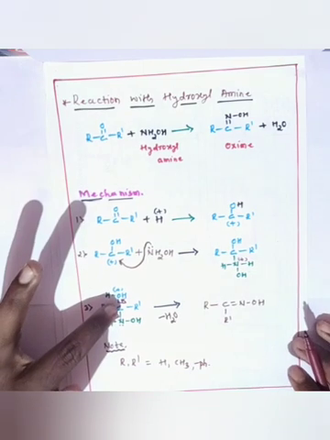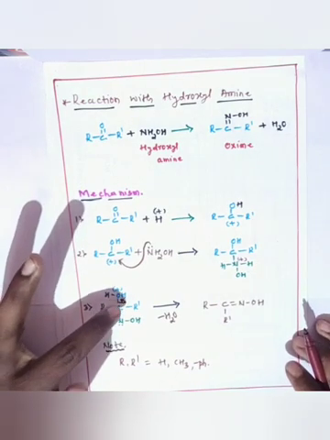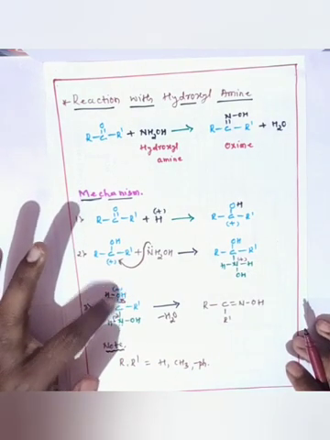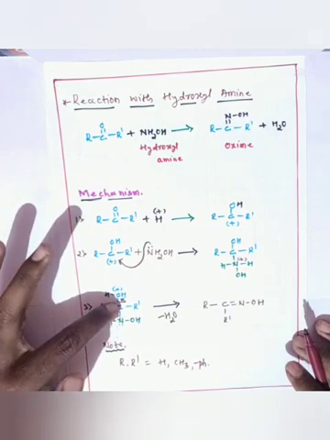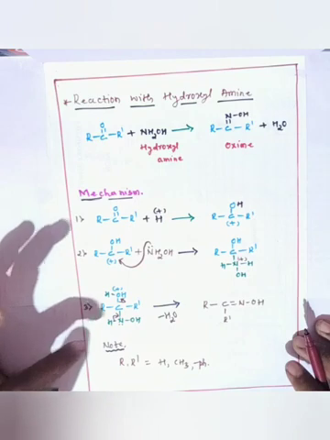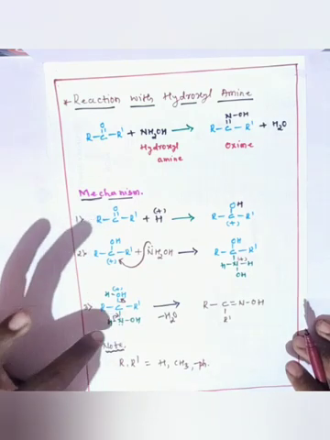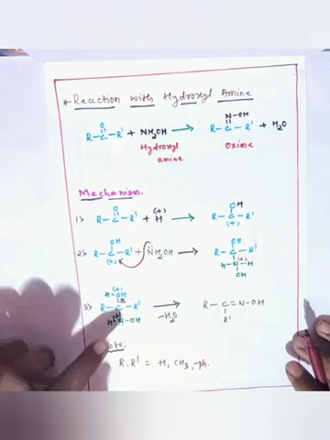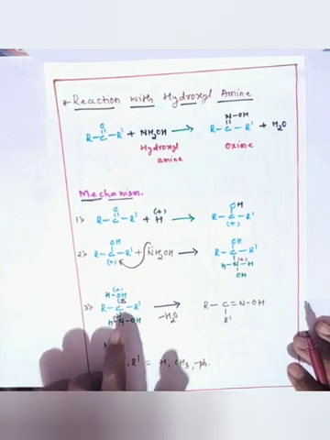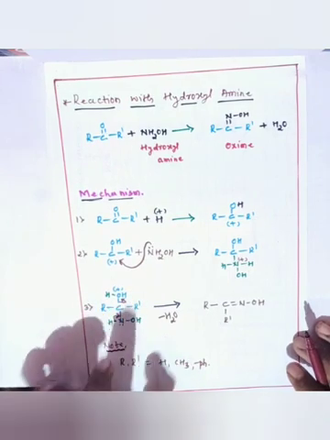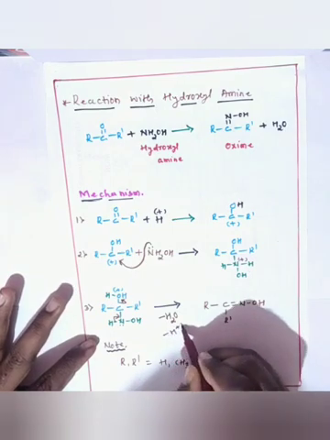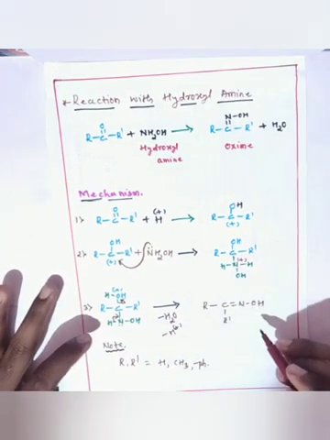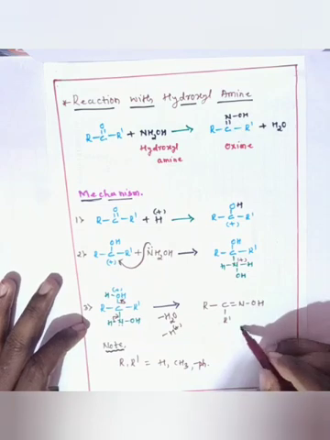After eliminating the water molecule, this carbon gets the positive charge, that is, a carbocation. At that time the nitrogen shares the NH bonding electrons with this carbon, and lastly the elimination of H plus gives the product oximes.